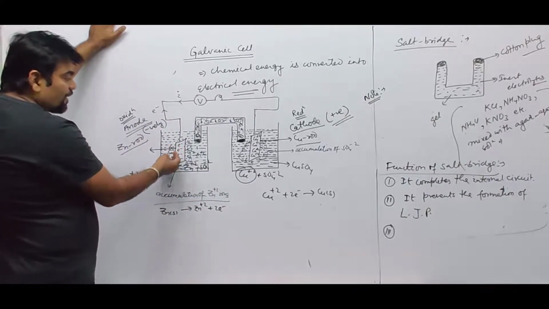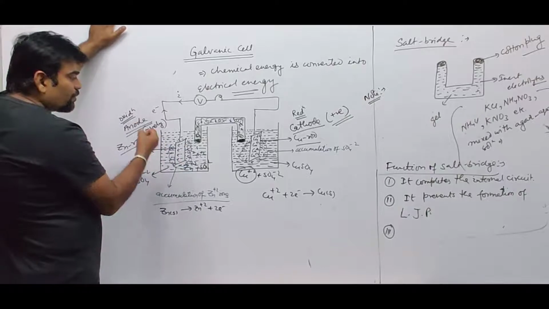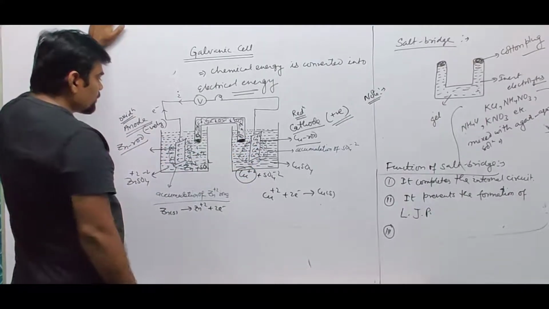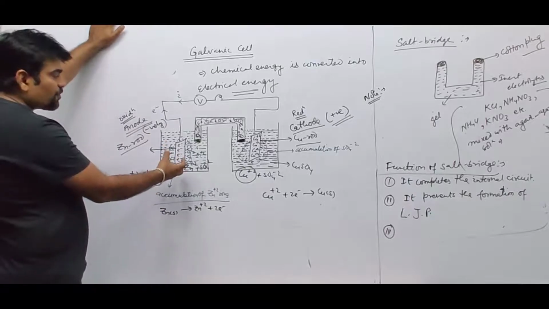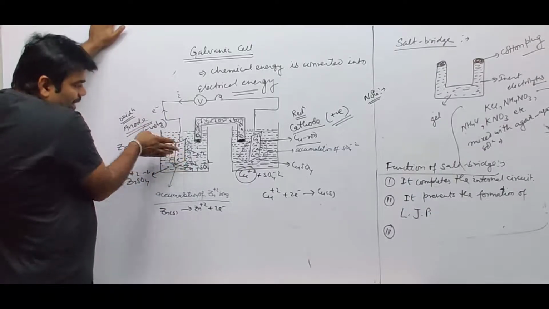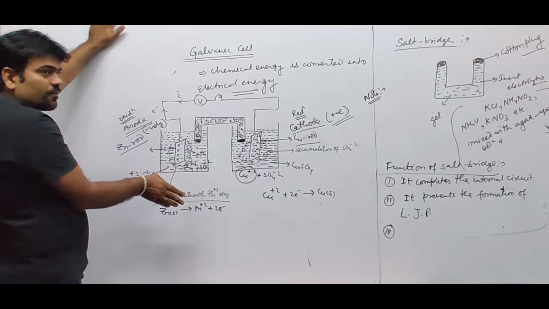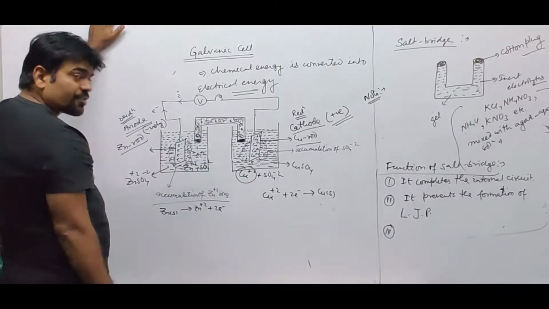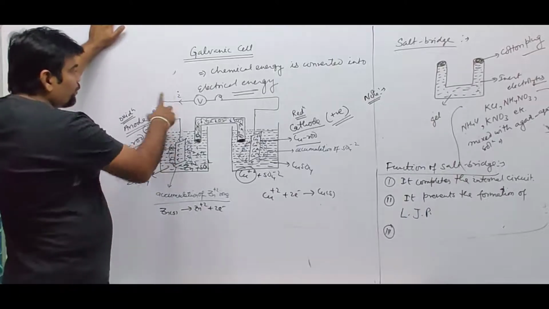Now, what is happening after a certain time interval? There is accumulation of zinc ions around this electrode, and accumulation of copper 2 plus ion around this electrode. Due to this accumulation, further migration of zinc ions to the solution will be checked, and further migration of copper ions to the electrode will be checked, which will stop the flow of electric current.